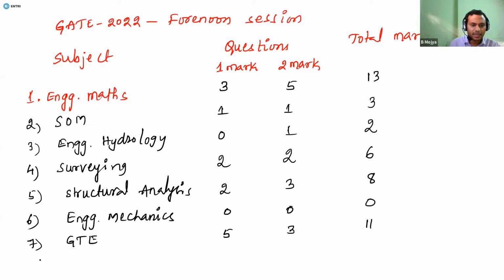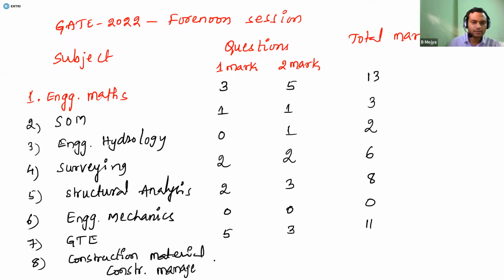The next subject is construction material and construction management. For this, 1 mark questions were given 2, and the 2 mark question was given only one.